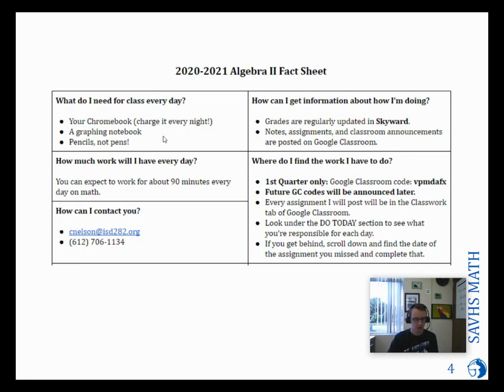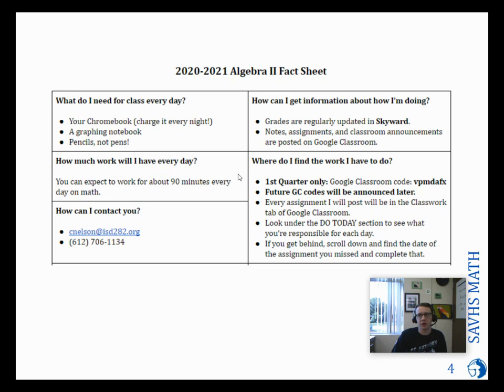You need your Chromebook. If you can find a graphing notebook, that's awesome. You should get one, and then you should get some pencils. Don't get pens. It's not helpful. I'm going to update your grades in Skyward as often as I possibly can, whenever anything changes. I will post notes and assignments on Google Classroom, so you'll have access to what you should be doing every day on Classroom. You can expect to have about 90 minutes worth of work every day.